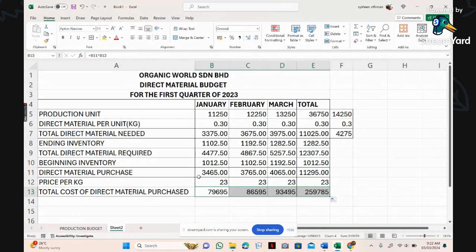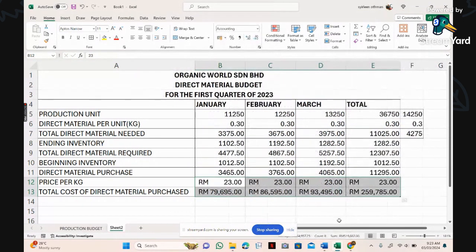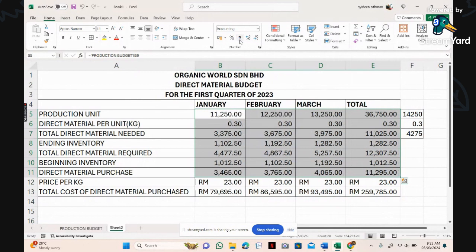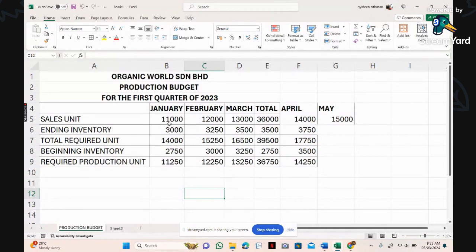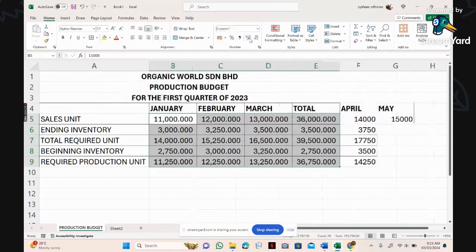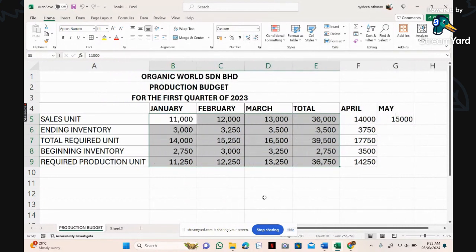Okay, so dua ni ialah RM. Go to pergi dekat accounting. Alright, and then yang ini saya akan letak comma style. Okay, tapi make sure, ingat ya, production unit tak boleh ada decimal. So kena decrease. Yang lain jangan decrease sebab yang lain tak ada masalah. Okay, saya terlupa yang sebelah sini sebab saya tak adjust dia punya comma style tadi. Alright, so here I tambah comma style and then I akan decrease the decimal. Make sure unit tidak ada decimal.